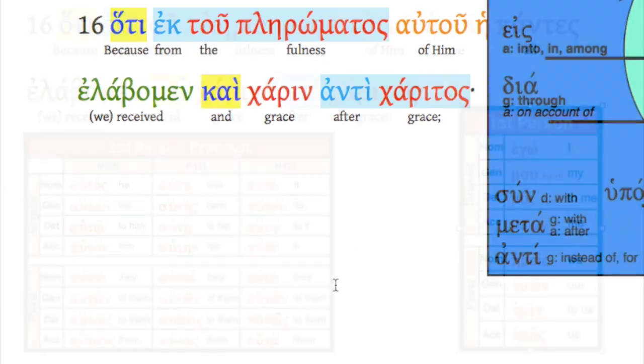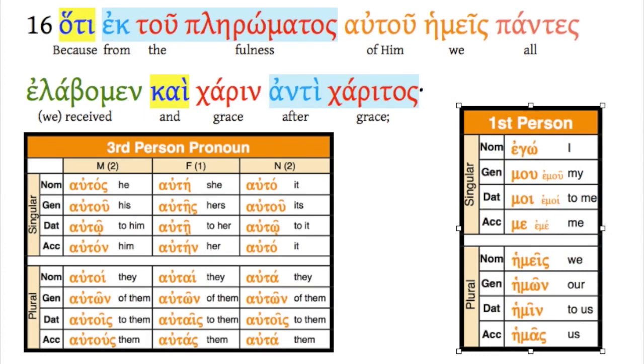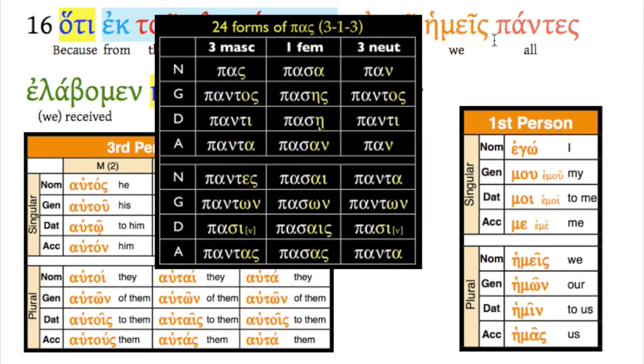Anti charitos. And of course, pronouns everywhere here. From the fullness of him, autou, that's right here, of his, if we like, from his fullness. Hemeis, that's our nominative plural form of the first person pronoun. Remember, no gender, so nominative plural, first person pronoun, we. We all, pantes. Another adjective, good old pas here. So here's our nominative plural masculine form, pantes.